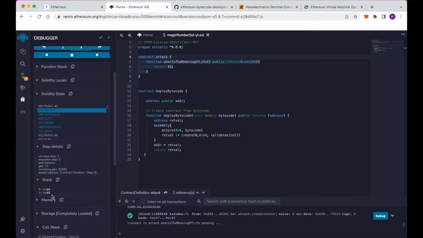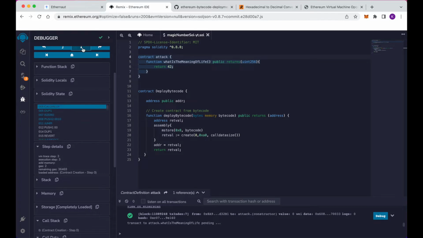If you have a look at the stack, it's pushing the value 80 onto memory location 40. So that's what that does.